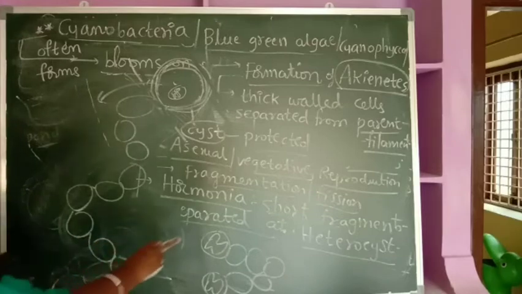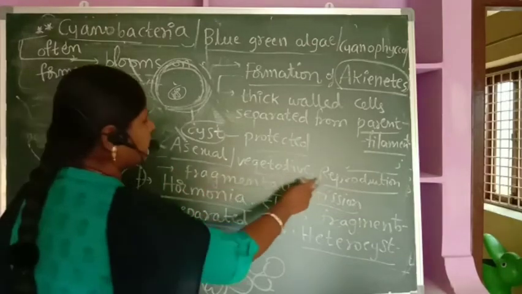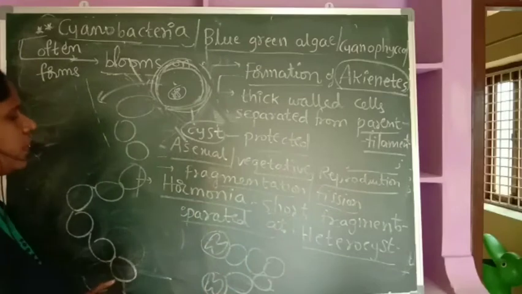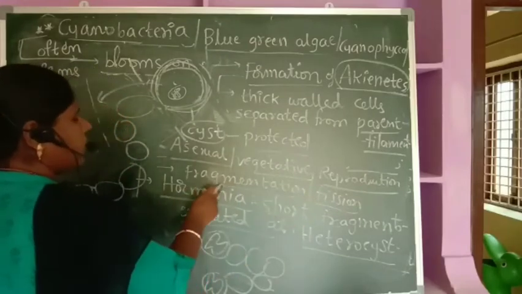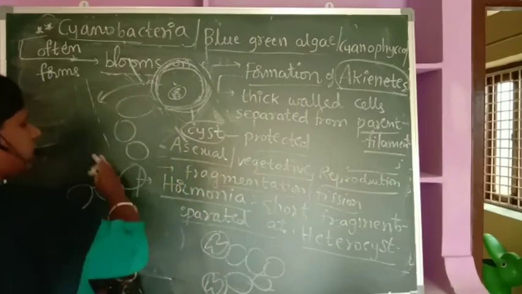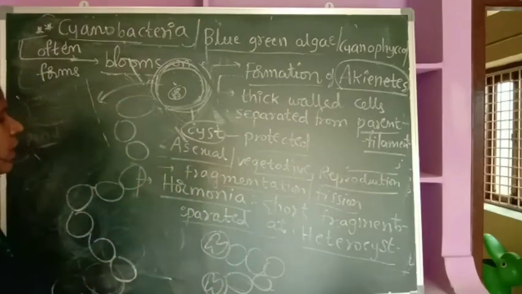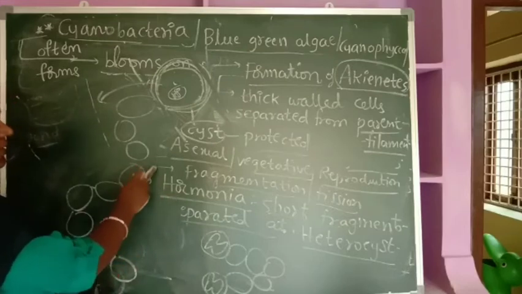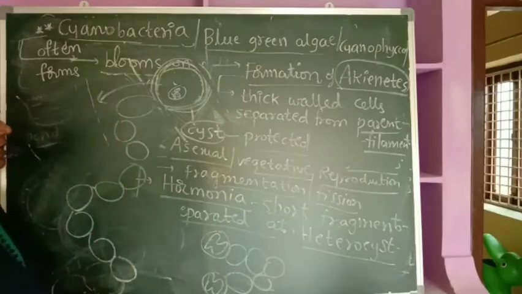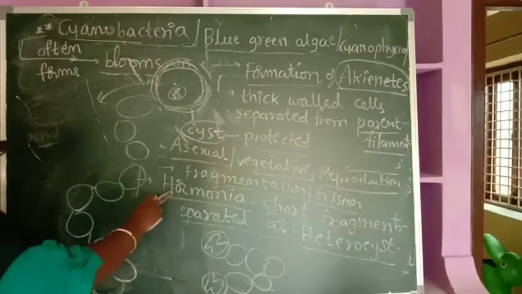So again I repeat, vegetative reproduction itself is a type of asexual reproduction. It occurs by fission, where one cell divides and forms two cells, or by fragmentation, broken down into a number of fragments. Asexual reproduction also occurs by hormogonia. Sometimes it occurs by the formation of hormogonia in some cyanobacteria. What is hormogonia?